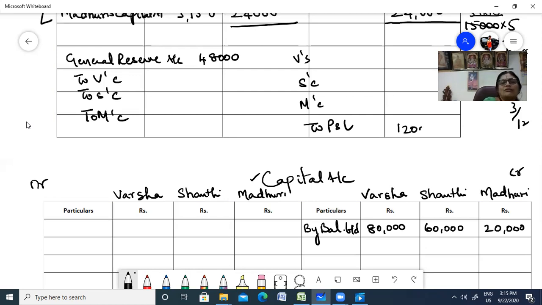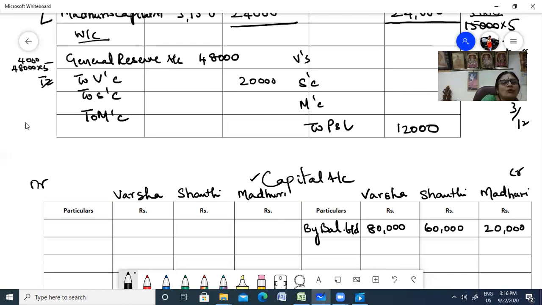Now that you have the figures, it is easy for us to divide, isn't it? So 48,000, do all this in the working column. Since I had space here, I'm doing it, divided by 12. 12 will go here 4 times. So 5 4s are 20. All this in your working column.